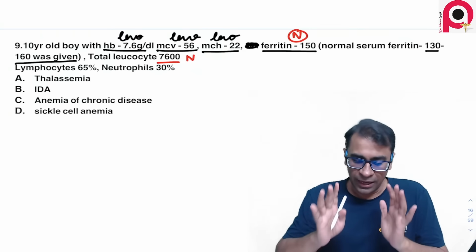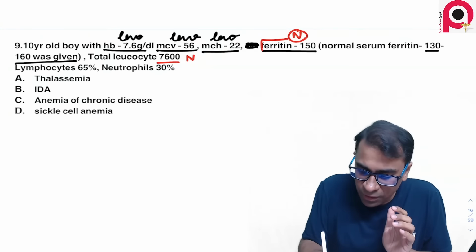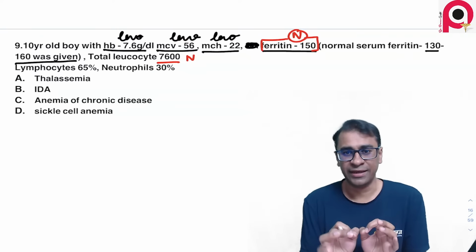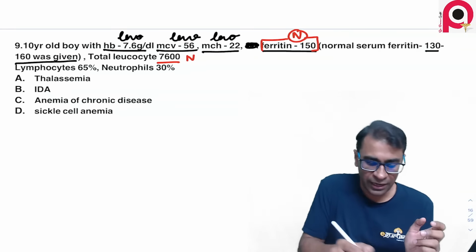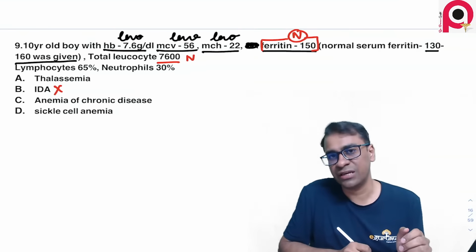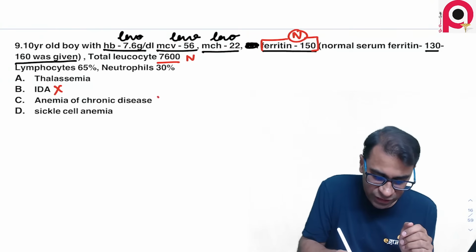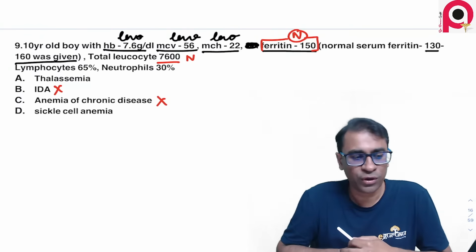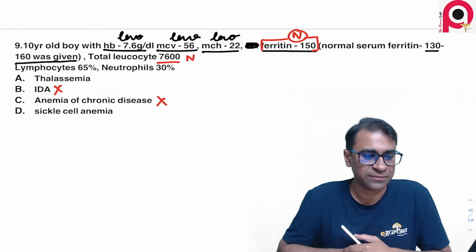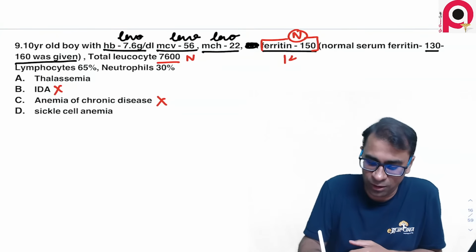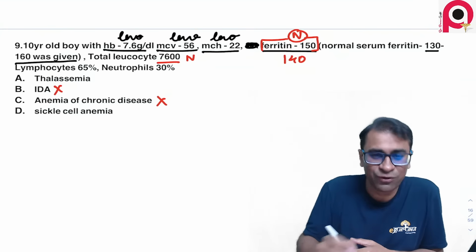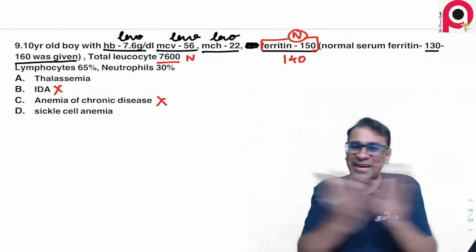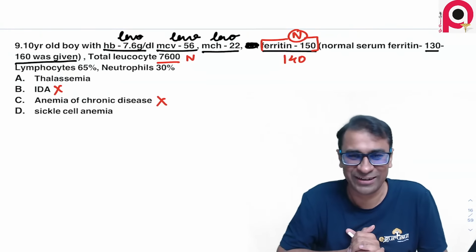So dekho, if you say the ferritin is normal, please samjho. Let me explain this question again. When the ferritin is normal, it cannot be iron deficiency anemia. It cannot be a case of anemia of chronic disease. Okay, ferritin was given as 140. Acha, now comes a big problem. So ferritin normal was given as 140, then it increases, and then it becomes the case of anemia of chronic disease.